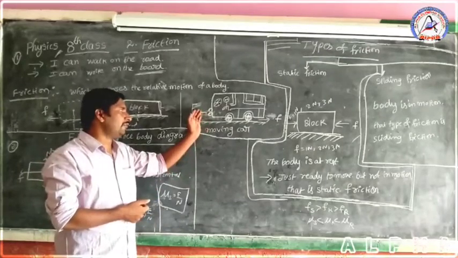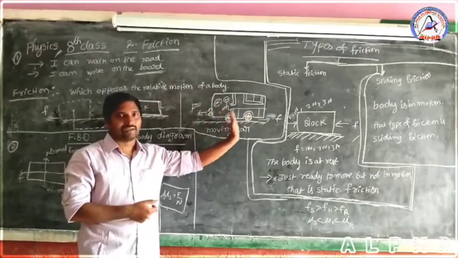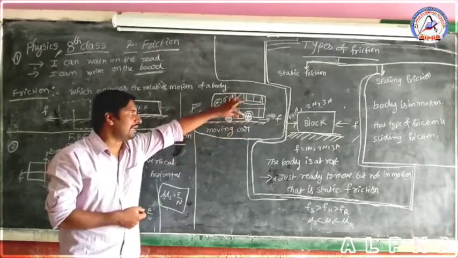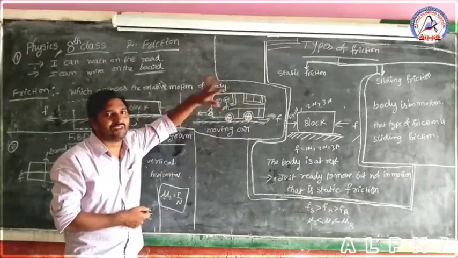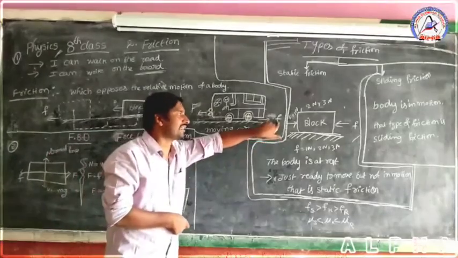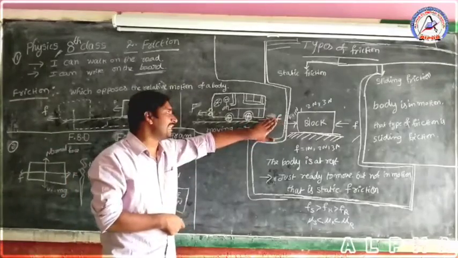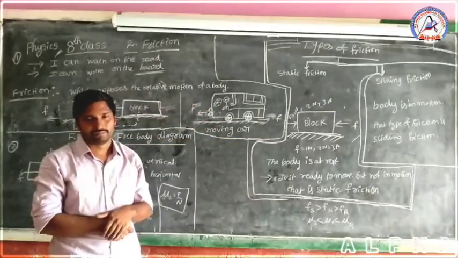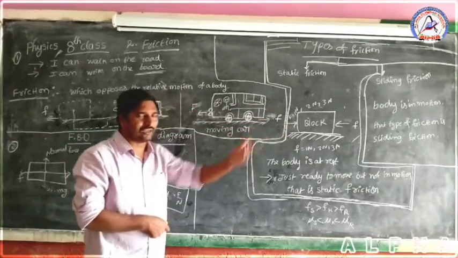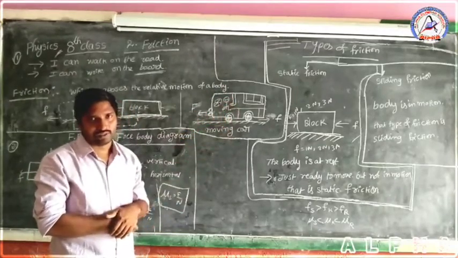The applied force moves the bus forward, and against it there is friction between the floor and the wheels of the vehicle. The frictional force acts against the applied force direction. Whenever the applied force is equal to the frictional force, the vehicle stops.